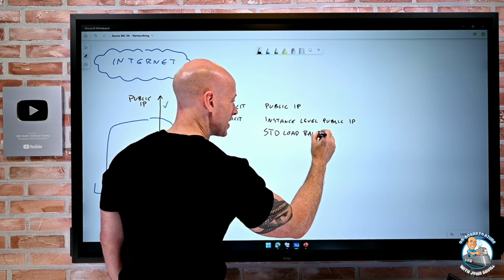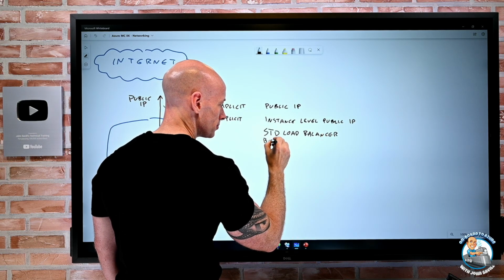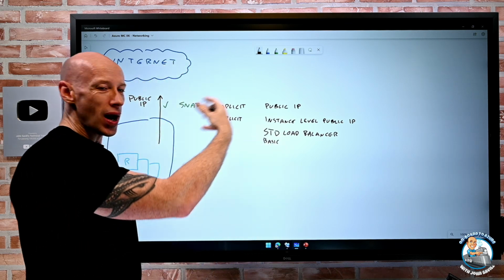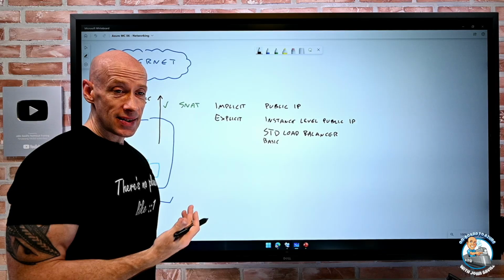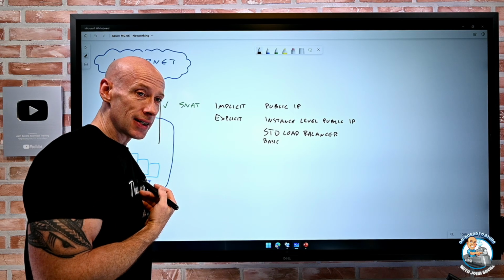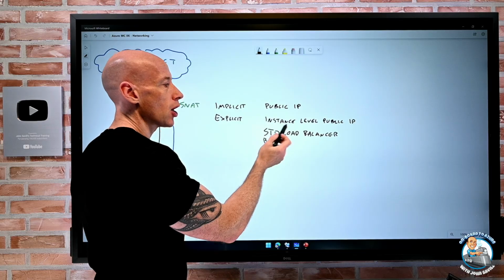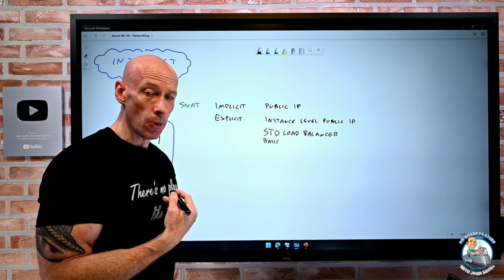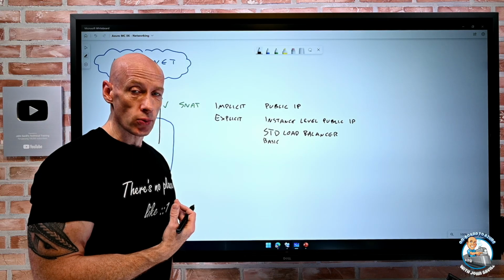I'm saying standard. It would also work with basic. Basic is really on the way out, which is why I'm not emphasizing that. Actually, one of the nice things about basic is even if it was an internal load balancer, this external stuff would still work. If I have a standard load balancer and it's internal, it will actually break the ability for workloads behind it to talk to the internet.